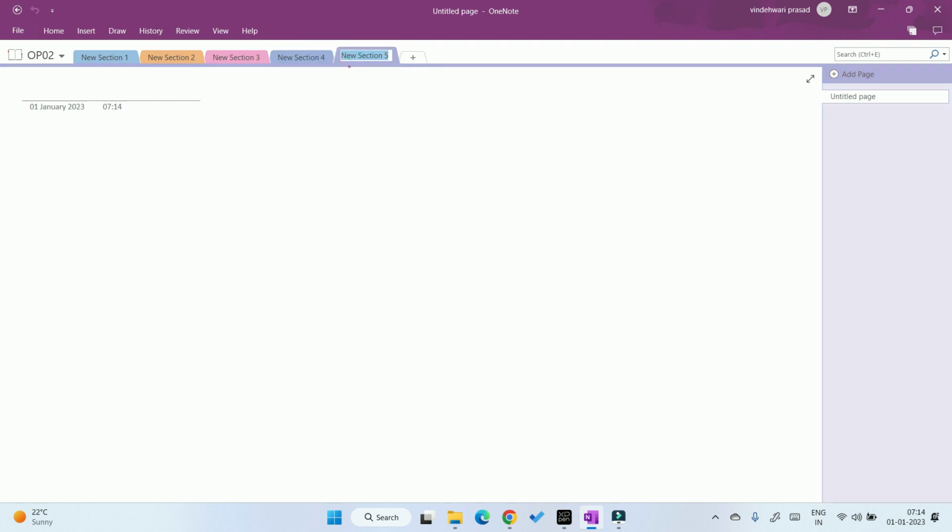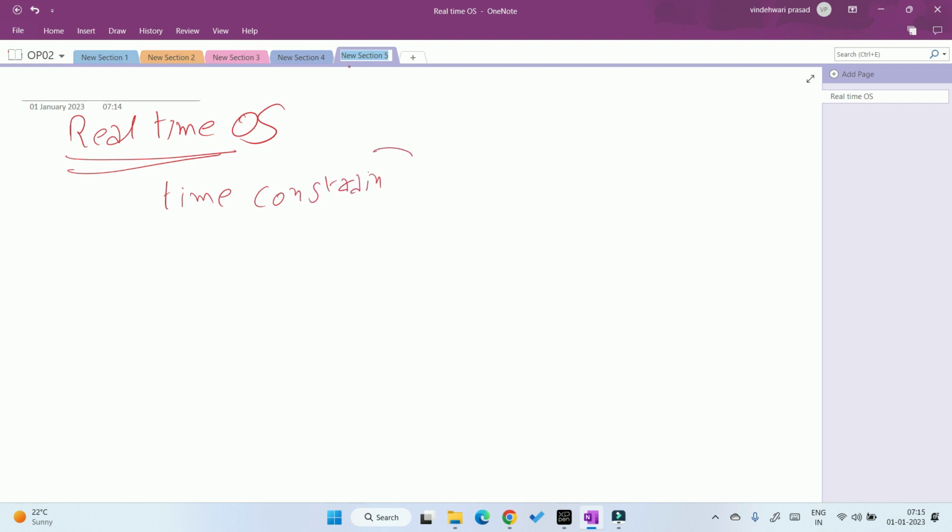And the other operating system is the real time operating system. Here there is a time constraint also, but the time constraint is of two types. The first one is the soft time constraint, and the second one is the hard time constraint.